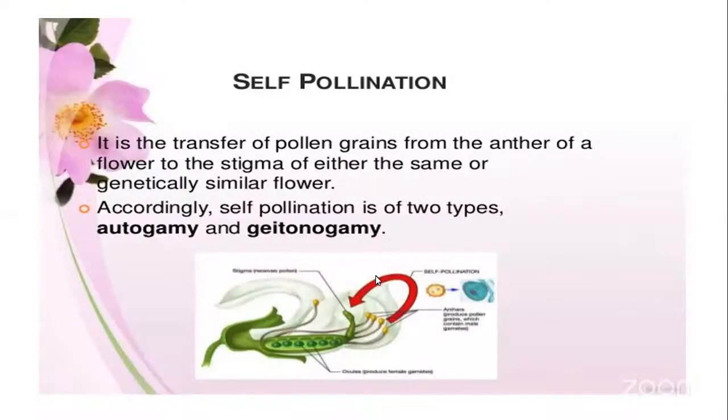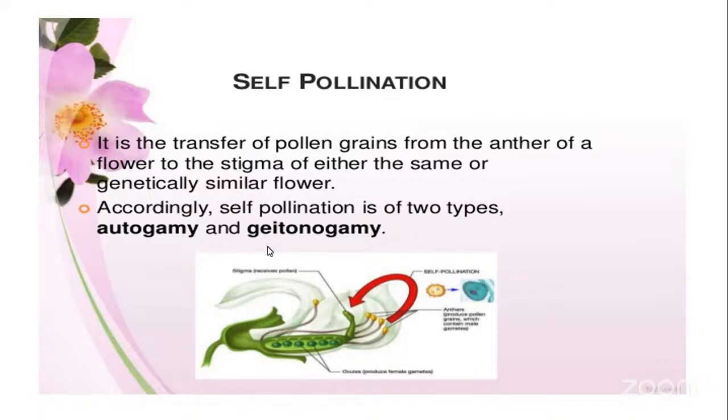They are transferring or falling onto the stigma of the flower. This is the stigma part of the gynoecium. So the pollen grains fall on the stigma of this gynoecium, of the same flower. This is the same flower. Pollen grains here are transferred onto the stigma of the same flower. So this type of pollination is called self-pollination.